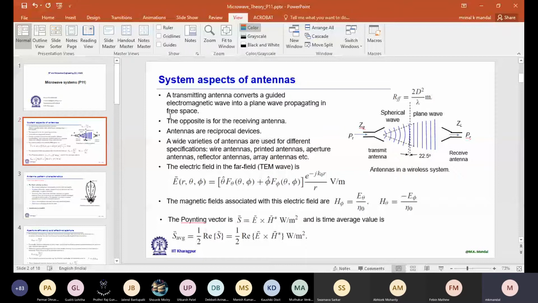And after the mixer, it is now brought down to megahertz or kilohertz frequencies. So as an RF engineer, our work will be concentrated only on this part. And this is known as the front end design of any wireless communication system.